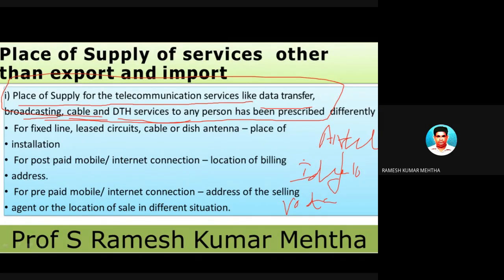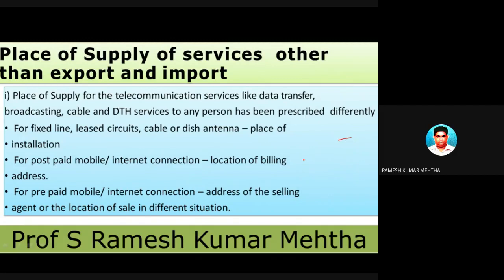When this kind of services are provided, there can be different situations, like the ones given here: one, two, three situations. We have to identify in these three different situations what is the place of supply of telecommunication services. Telecommunication can be mobile services or all this stuff. For leased circuits, fixed line, cable, or dish antenna, the place of supply is the place of installation.